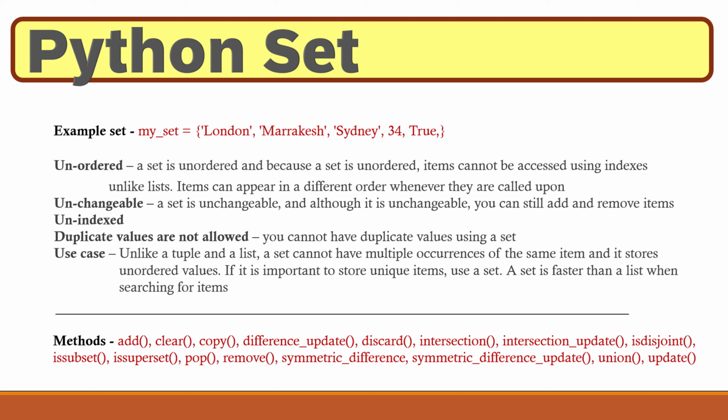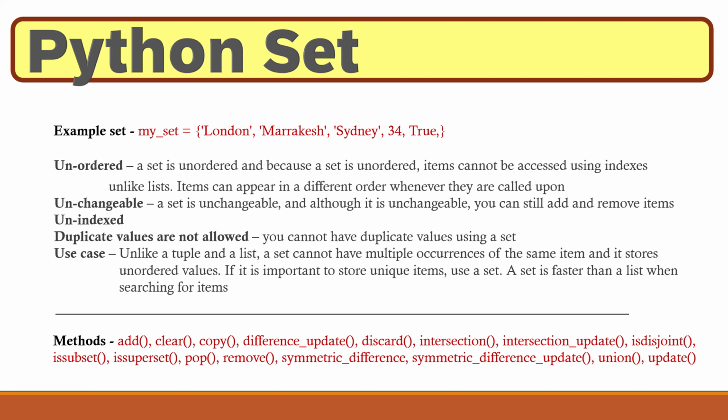Is disjoint returns whether two sets have an intersection or not. Is subset returns whether another set contains this set or not. Is superset returns whether the set contains another set or not. Pop is like the remove method, which removes an item from the set, but this is a random item. So the pop method randomly removes an item from the set. Then you've got remove itself. The remove method removes the specified item from the set, so the one we specify.